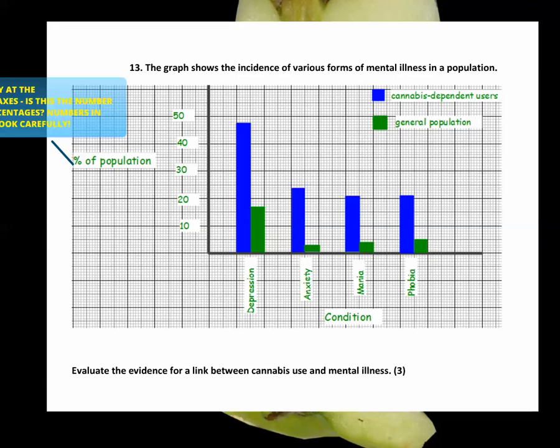The graph shows the incidence of various forms of mental illness in a population. Evaluate the evidence for a link between cannabis use and mental illness. So evaluating evidence here means you have to find some evidence that suggests there is a link, but you also have to find evidence that perhaps disputes that, and maybe see if you can find some experimental limitations. What haven't they looked at in this?